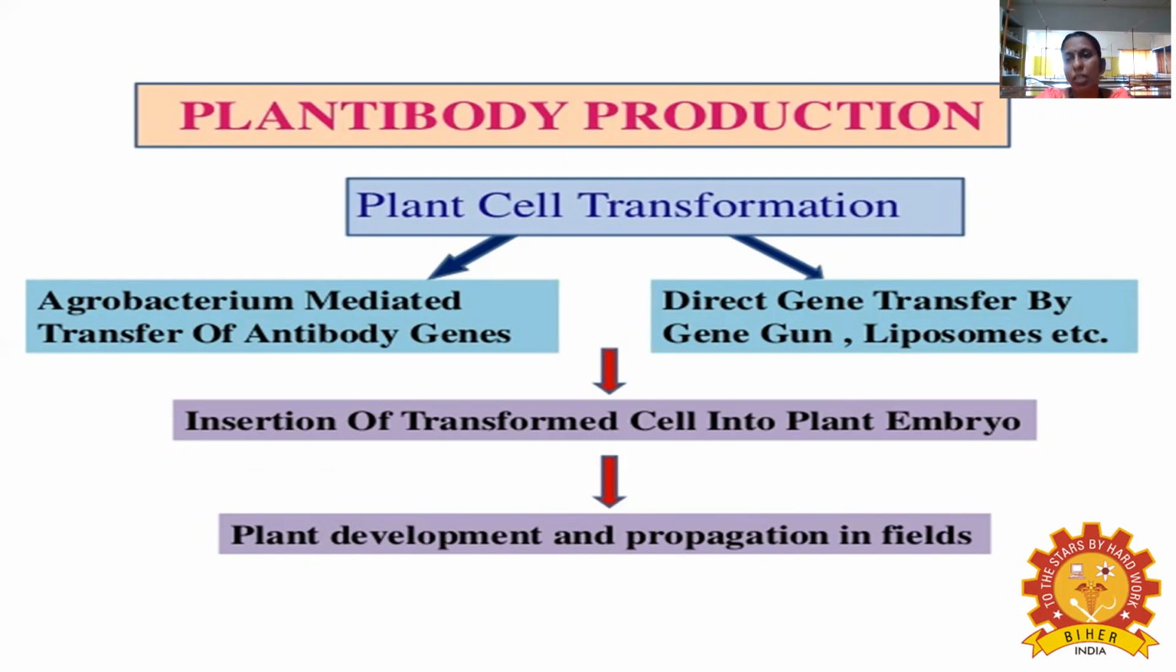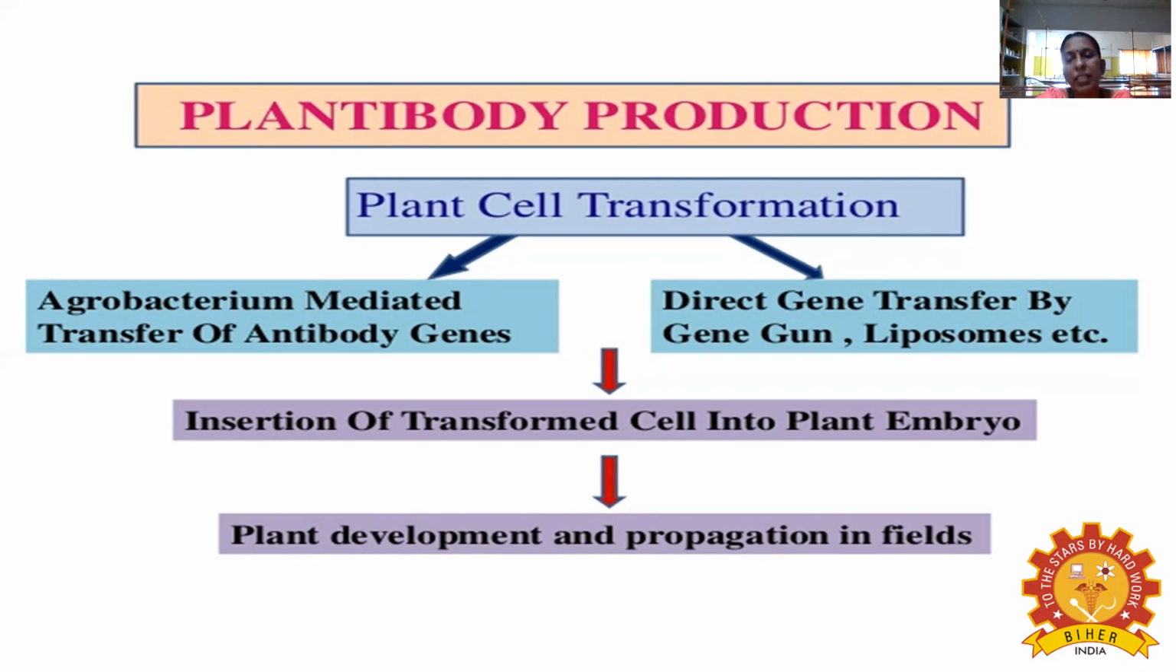The Plantibody production mechanism is the plant cell transformation. The first one we are talking about is the plant cell transformation. We have to transfer the gene into the plants, right? So there are two modes, called the indirect gene transfer method and the direct gene transfer method. For the indirect gene transfer method, we have to discuss Agrobacterium mediated gene transfer. So here, the gene involved in the expression of the antibody can be transferred through Agrobacterium.